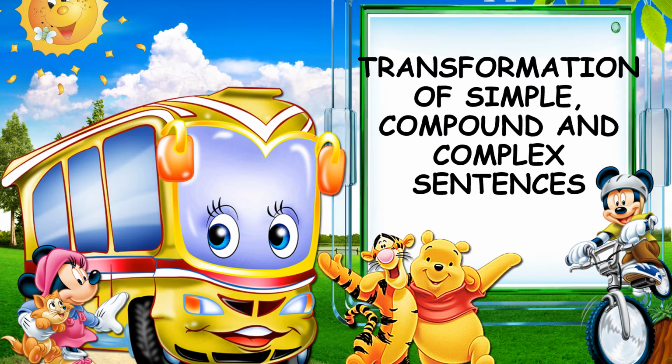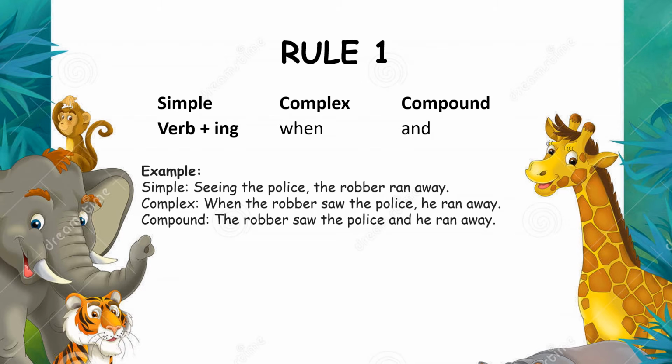Now let us look at how to transform simple, compound and complex sentences. Rule number 1. In a simple sentence, if the form is verb plus ing, then the complex sentence will have the word when and compound sentence will join using the word and. For example, simple. Seeing the police, see plus ing, seeing the police, the robber ran away. When it becomes complex, when the robber saw the police, he ran away. So we used when. And in compound, the robber saw the police and he ran away.